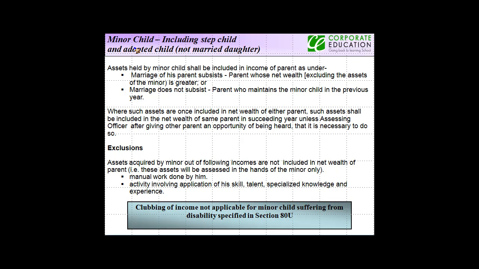Let's now see what happens in case there are certain assets which qualify the definition of asset for wealth tax purposes held by a minor child. Now this child can be a stepchild or an adopted child, but not a married daughter. Married daughter means a minor married daughter. Okay, so if they hold certain assets, what happens and how are they treated for wealth tax purposes? Let me just draw a simple diagram and explain this to you.